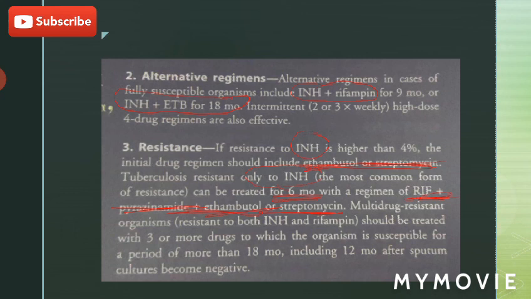Multi-drug resistant organisms that are resistant to INH and rifampin should be treated with 3 or more drugs to which the organism is susceptible for a period of more than 18 months, including 12 months after sputum cultures become negative. This is all about the anti-tubercular drugs.